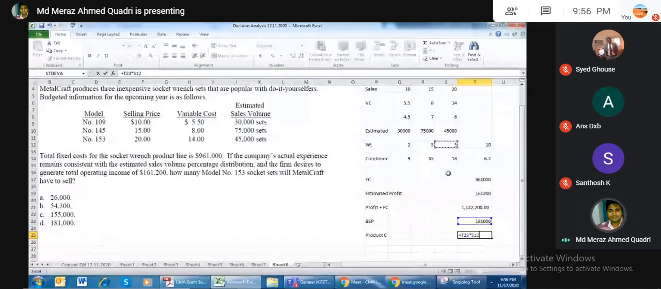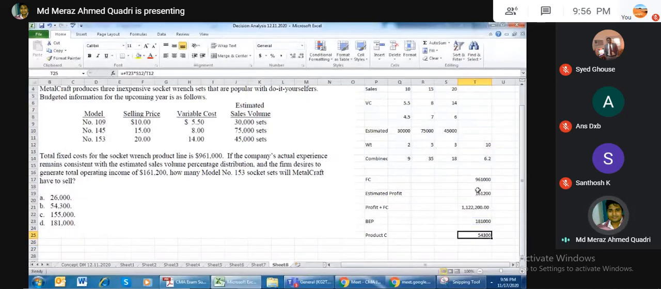Multiply by 3 divided by 18. So 54,300 we have to produce product C to ensure the profit amount as well as the fixed cost. So this way, if the question is asked to calculate the break even for more than one quantity, you have to calculate the weighted or average contribution, you can say that. And based on that information, you can calculate your break even point.